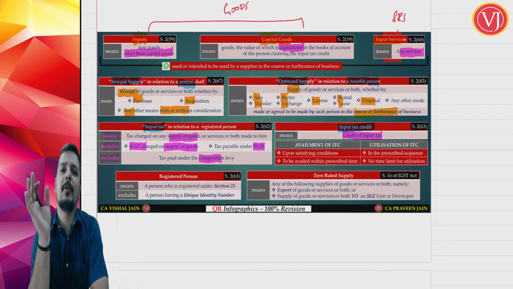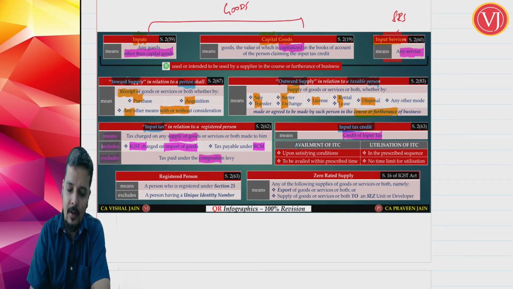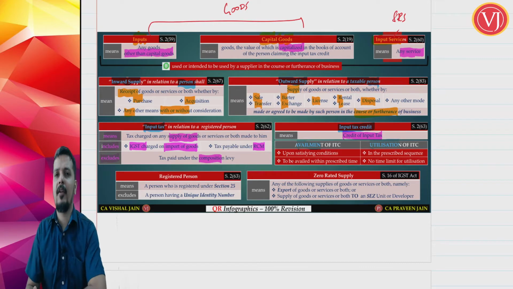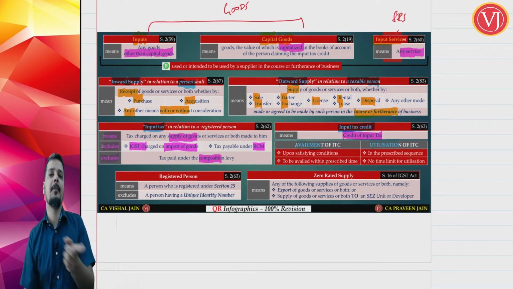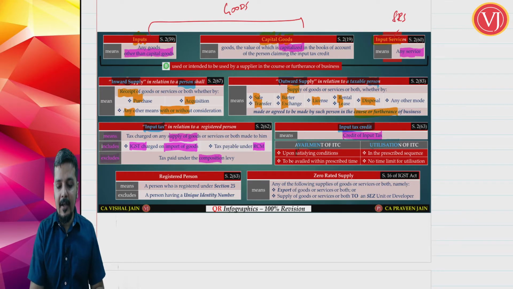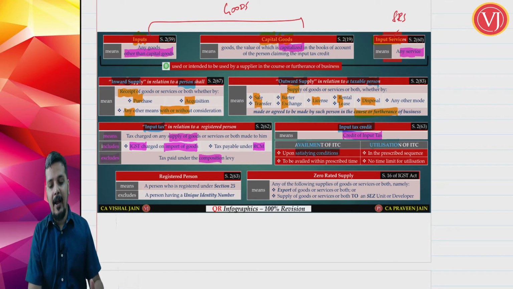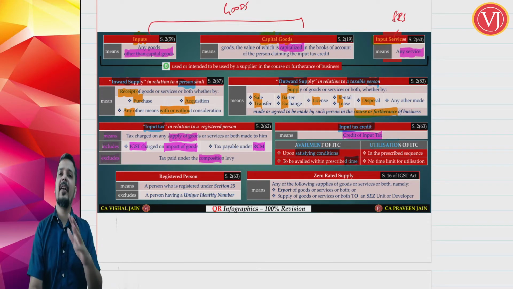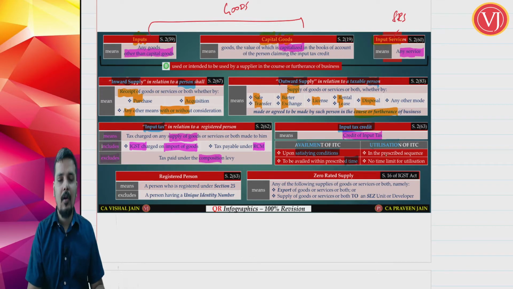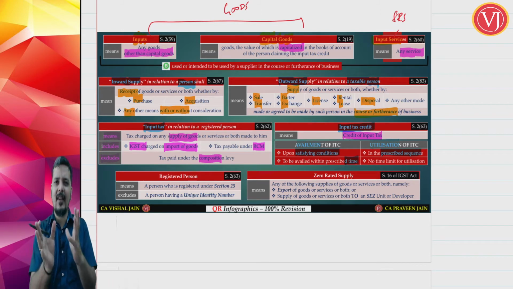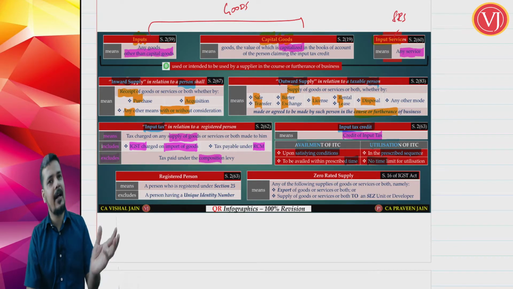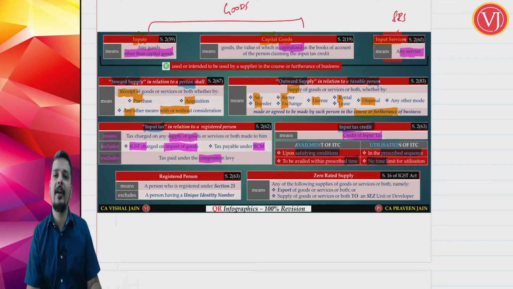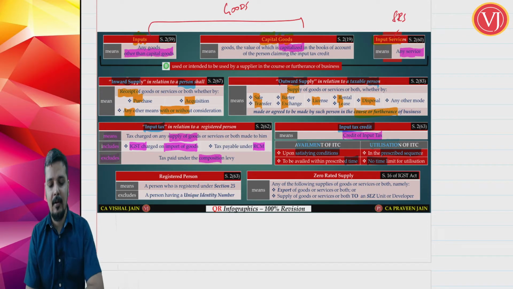Now friends, under input tax credit there are 2 parts. One is availment, one is utilization. This is not part of the definition; I am just talking about the 2 parts. Availment is the first step, utilization is the next step. Availment is upon satisfaction of certain conditions and it has a time limit. Whereas utilization has no conditions, but it has restrictions in a particular sequence. You have to do it in a particular way. There is no time limit for utilization. You can carry forward the credit indefinitely if at all the credit is availed properly. That is an important point.